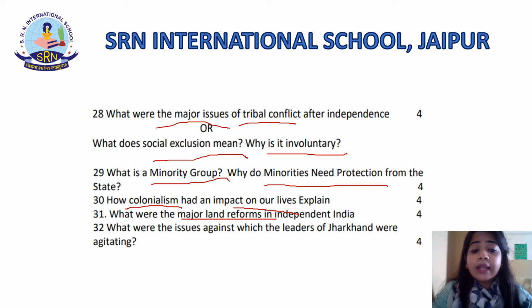The third major category of land reform laws was the Land Ceiling Act, students. These laws imposed an upper limit on the amount of land that can be owned by a particular family. However, the ceiling varied from region to region. The fourth major reform in independent India concerned the agrarian structure, students. The agrarian structure varies greatly across India, and the progress of land reform has also been uneven across the states. Land reforms are necessary not only to boost agricultural growth but also to eradicate poverty in rural areas and bring about social justice.